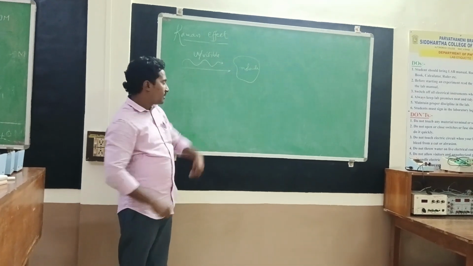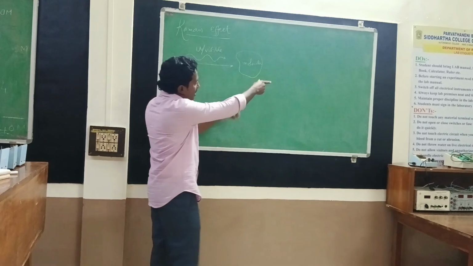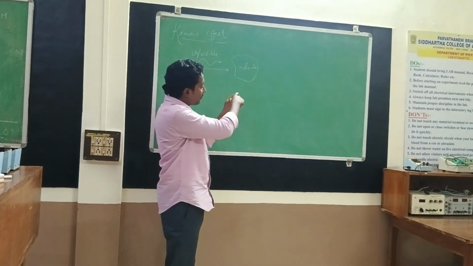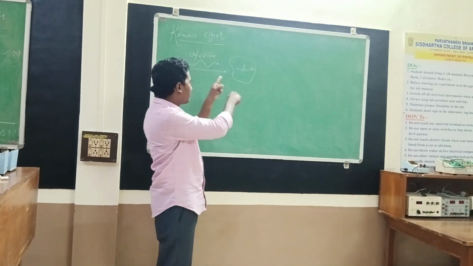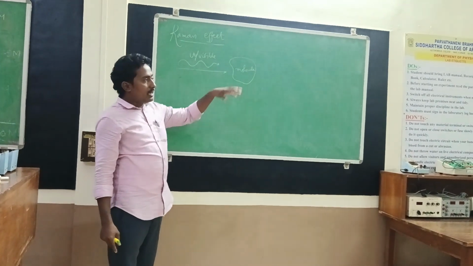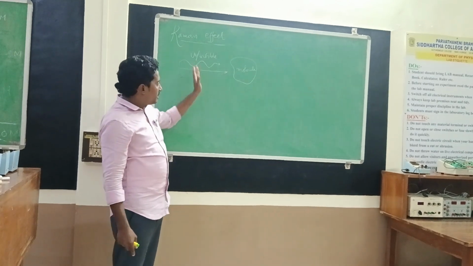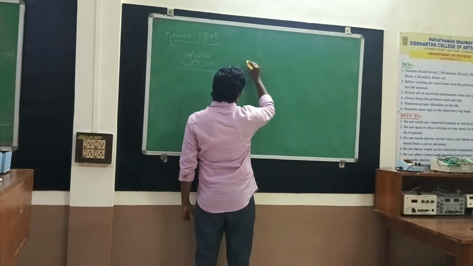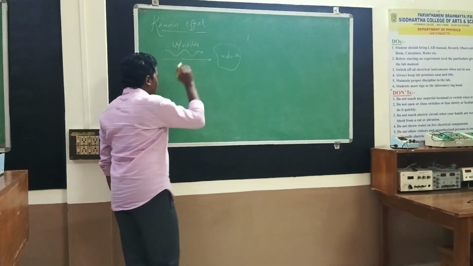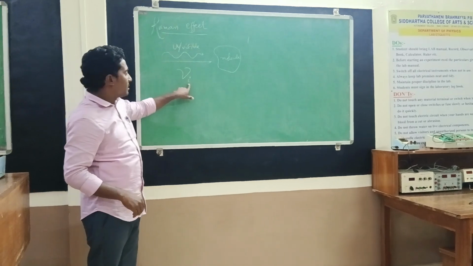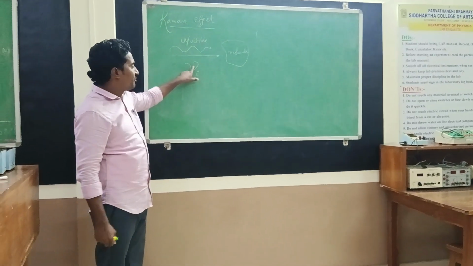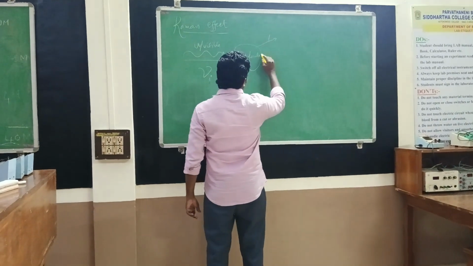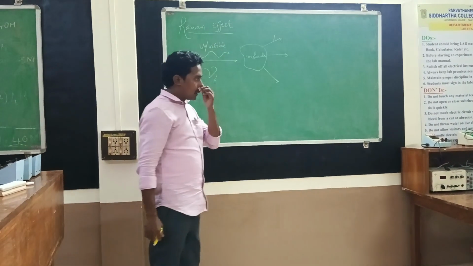Here 3 things may happen: either the frequency of the scattered light may be equal to the frequency of the incident one, or the frequency of the scattered light may be greater than the frequency of the incident, or third, the frequency of the scattered light is less than the frequency of the incident light. So number 1, let the frequency of the incident radiation be nu I. I stands for incident radiation. Nu generally represents the frequency. Nu I is the frequency of incident light. After interaction with this molecule, the light is scattered out in all directions.